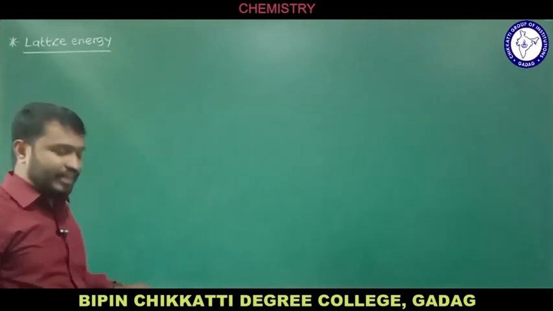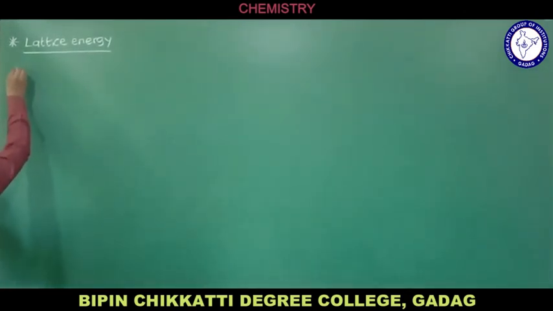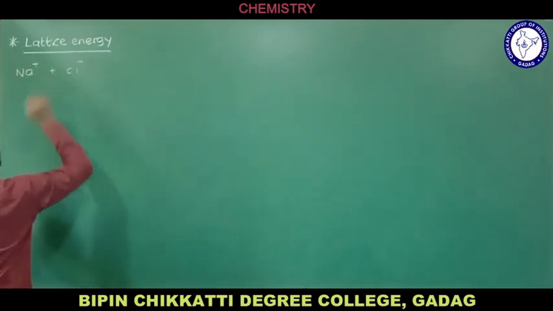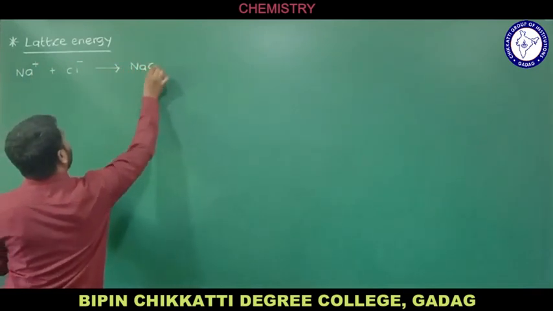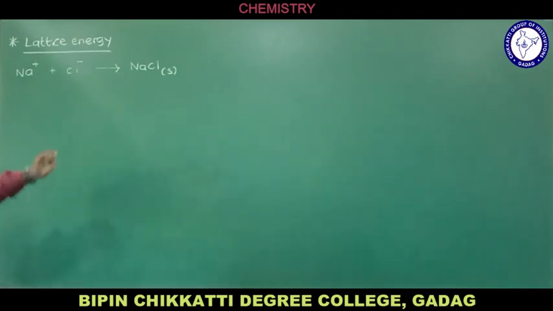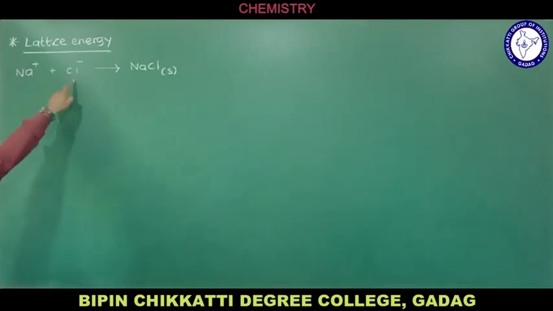and how the lattice energy defines the stability of ionic compounds. As I told you already, and I am going to give one example: when Na+ combines with Cl-, we get a sodium chloride crystal in the form of a solid. We know that Na+ is formed by the loss of 1 electron from sodium. Cl- is formed by the gain of 1 electron by Cl, which is lost by Na.